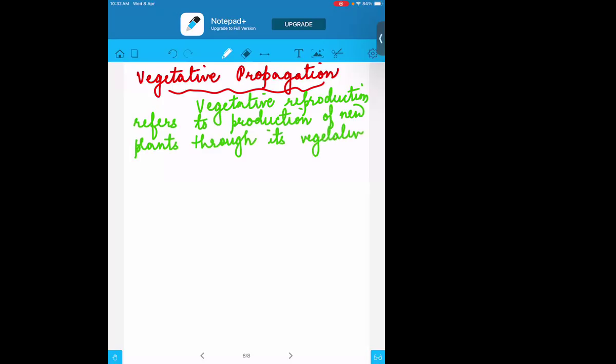vegetative part. Now, what are the vegetative parts? They are the roots, the stems, and the leaves.